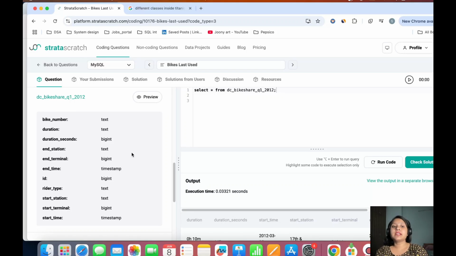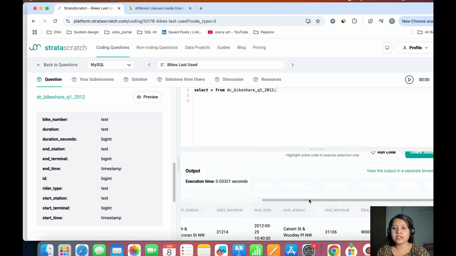So this is a data set of Lyft, where any rider has a bike ID and starts a journey at a source and completes it at a destination. Therefore it has a start and end time, and it has a rider type with a start station and the end station as well. This is the data set that we have.